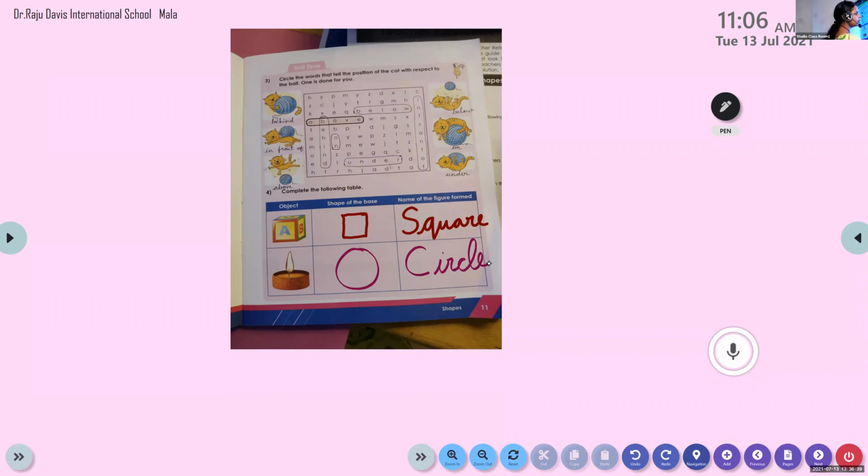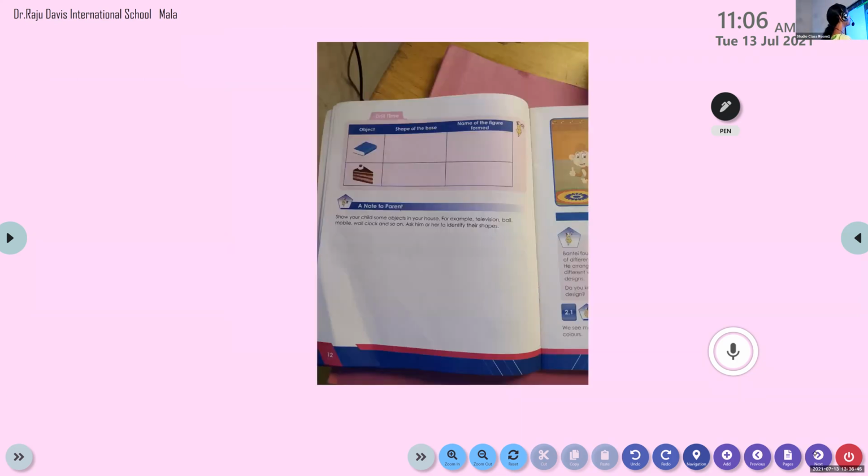Now, Irasian, please take page number 13. Okay, and look at the first one. What is the object we can see here? Ira, please unmute, my dear. It's a book. Very good.